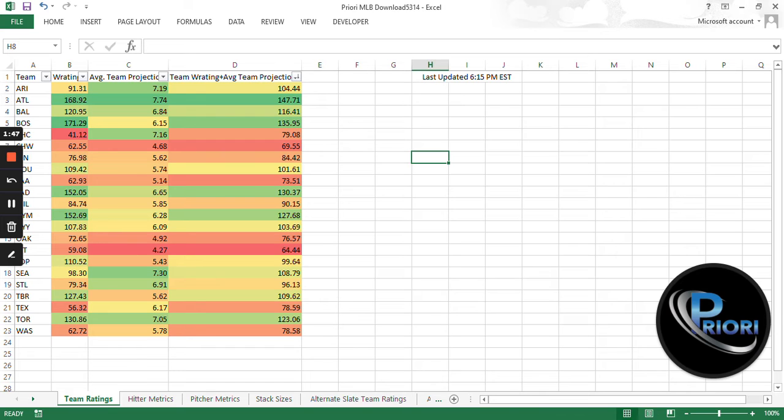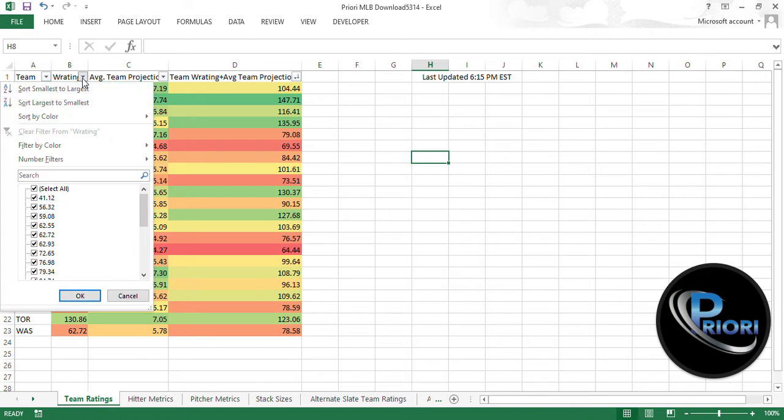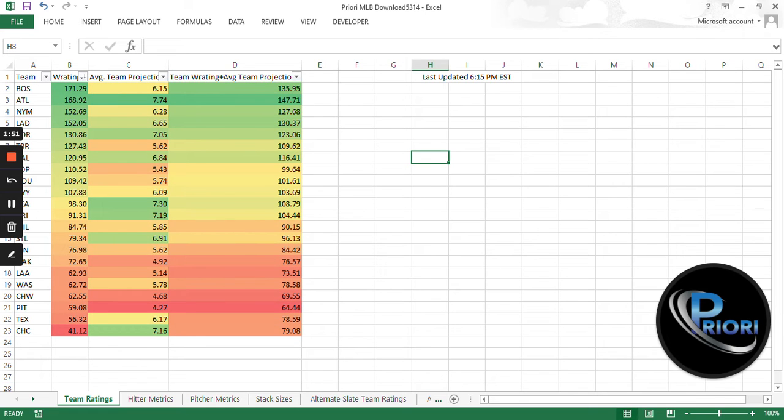As you can see here, the W ratings tab, if you want to go ahead and sort by that, we could sort by that, and it will give us Boston as the highest team on the W rating. And what this is, it is an average of the entire lineup 1 through 9 of their W ratings. So it's not necessarily a team's W rating, it is the average of every single hitter, and there are ways that we could break that down that we'll go into a little bit more in just a minute.